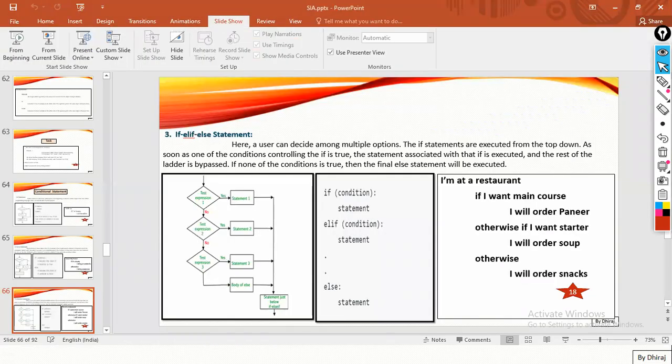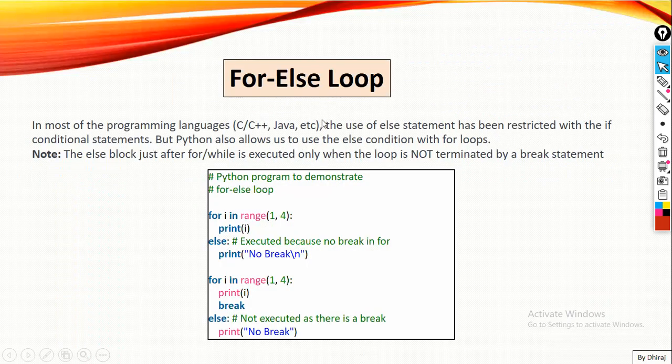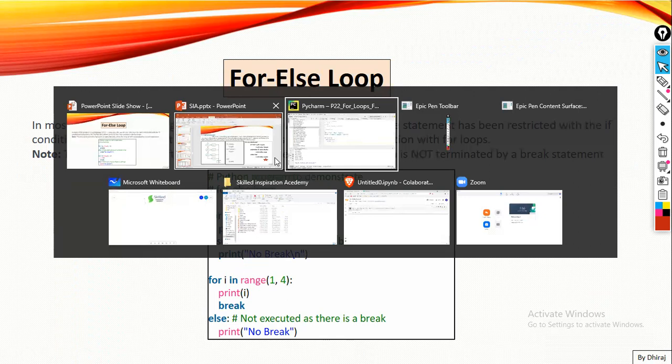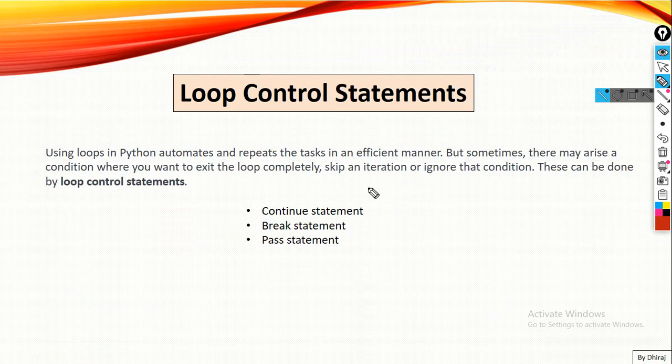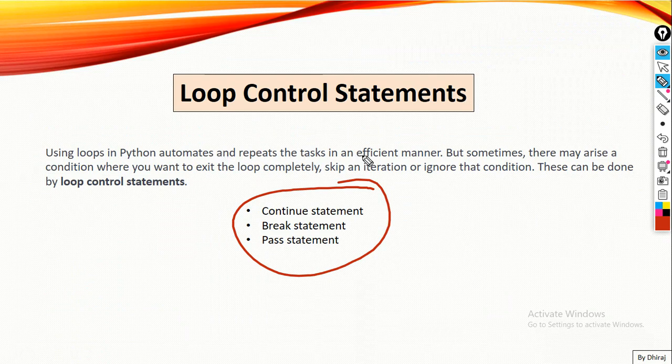Let's move towards loop statements. We have clear with for else, right? Same as while, if this condition gets false, this else will get printed. Now let's move towards another statement, the loop control statements. Where is this used? Using loops in Python automates and repeats the task in an efficient manner. Loops will iterate the task, but sometimes a condition may arise where you want to exit a loop completely, or skip an iteration or ignore that condition. That can be done by loop control statements.